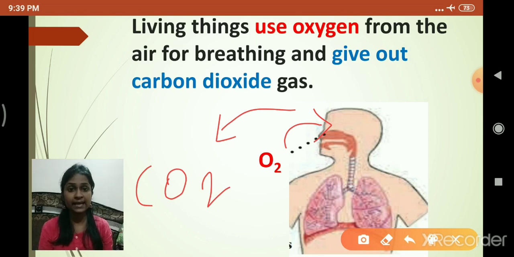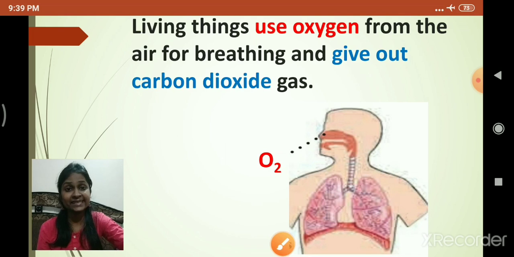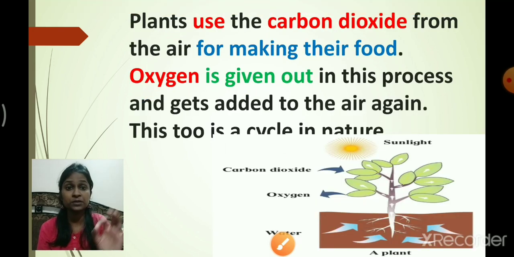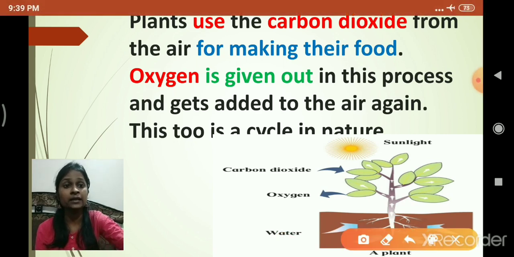I repeat once again. During the process of respiration, oxygen is taken in for breathing, and carbon dioxide gas is given out during the process of what? Respiration. And it is exactly opposite in the case of plants when they do photosynthesis. During photosynthesis, you can see that the plant uses carbon dioxide.